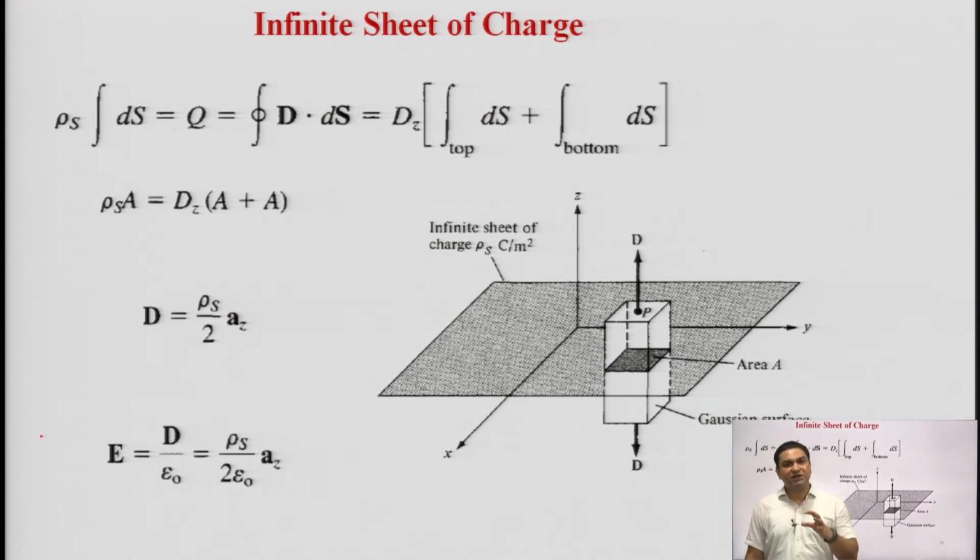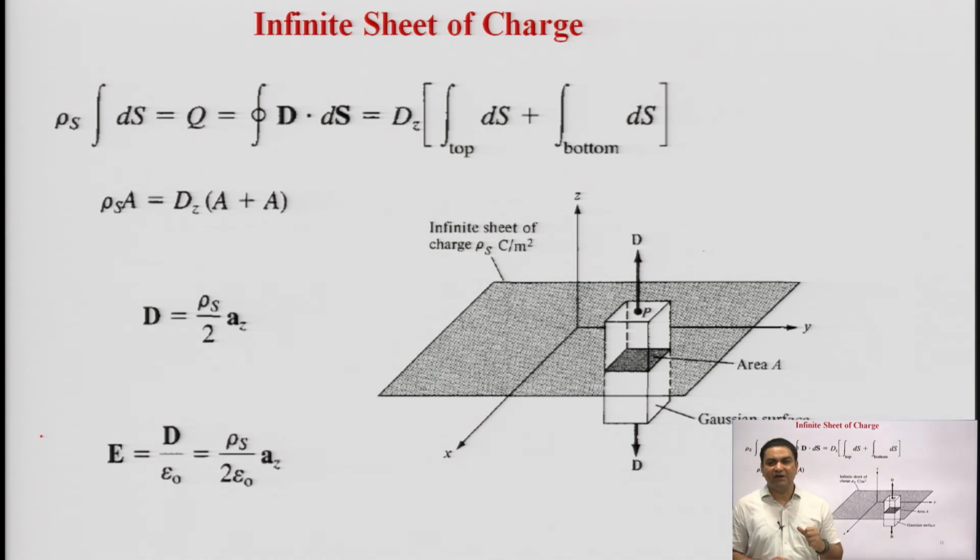For the infinite sheet of charge, the electric flux density or electric field intensity can be defined in terms of surface charge density. The notations are given like this, and when the Gaussian surface of this infinite sheet of charge is given and the integration is taken for both top and bottom, the complete electric flux density is rho s by 2 into a z, where a z is the unit vector in the z direction.